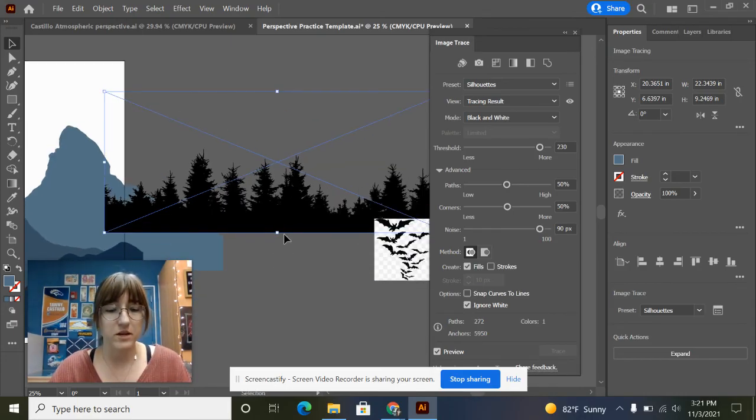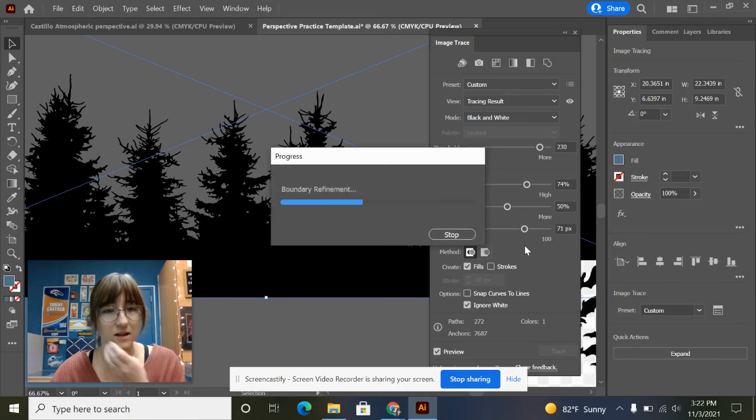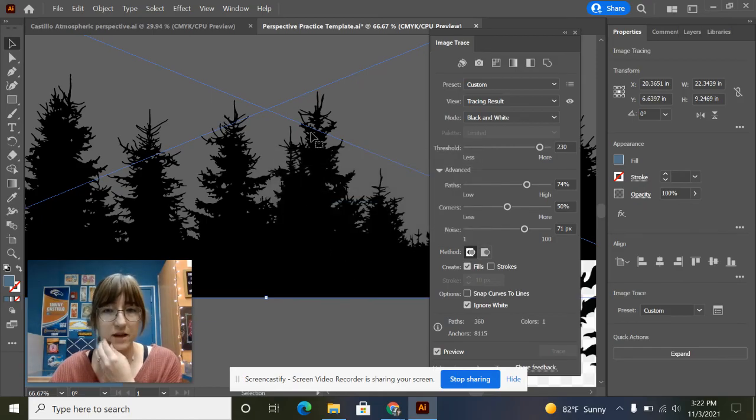So now that my trees are traced, I could go through and change some of these presets. So let's just say I wanted them to have more paths. The computer's going to think about it. It's going to apply that. Maybe I want less noise so that it'll have more little dots in there. So you see I got more detail up in there. And then if I like the way this looks, I'm going to press expand. Do not forget to press expand.